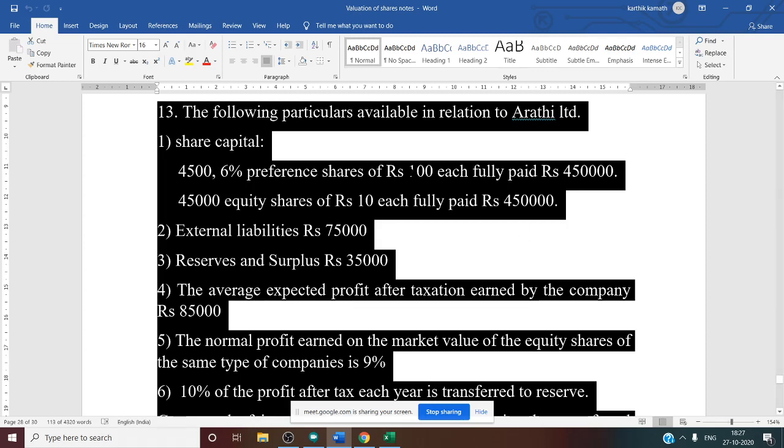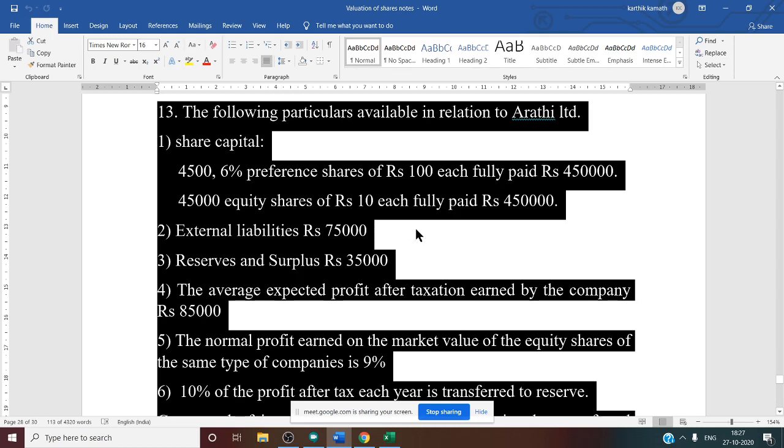Only difference is a face value. For preference share, face value is 100. For equity share, face value is 10. But in the case of equity share, there is a more number of shares. But in the case of preference share, there is a lesser number of shares. See this. Next, external liability is given, 75,000.